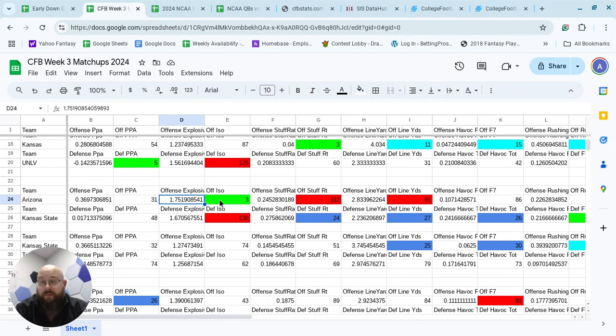But the time they are going to throw the ball, they are going to see a ton of success against this secondary that is just, I'm going to say, outmatched in this instance. Now, the offensive line here is a concern if you're Arizona, simply because that's just not.